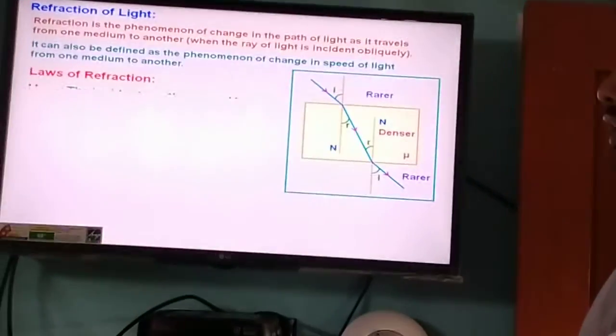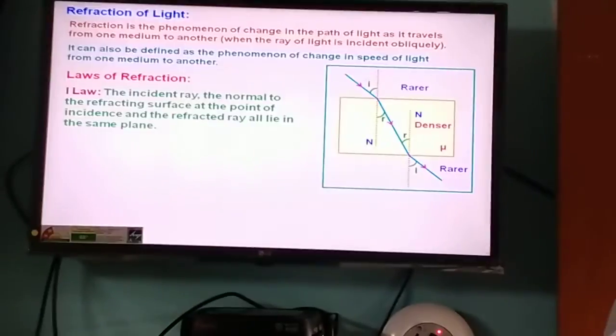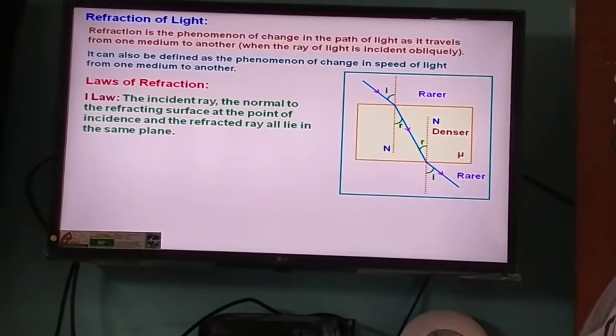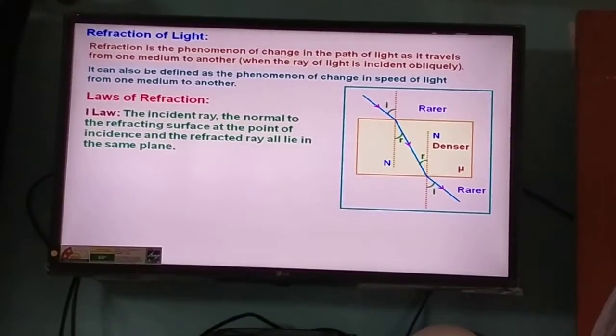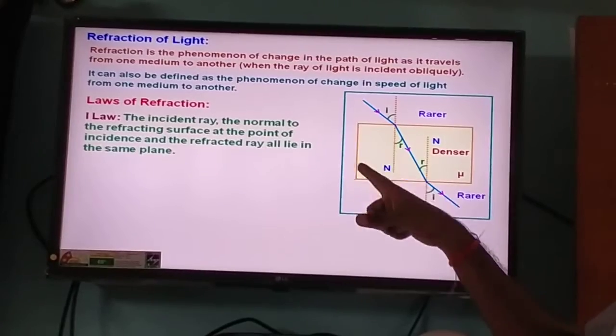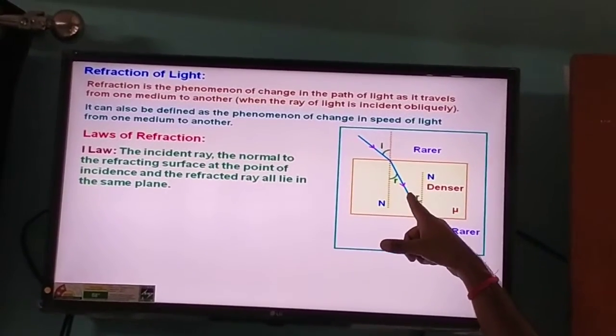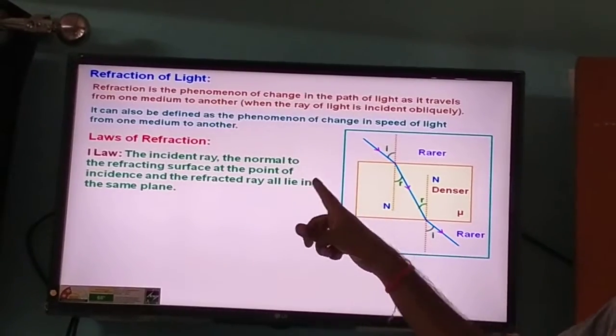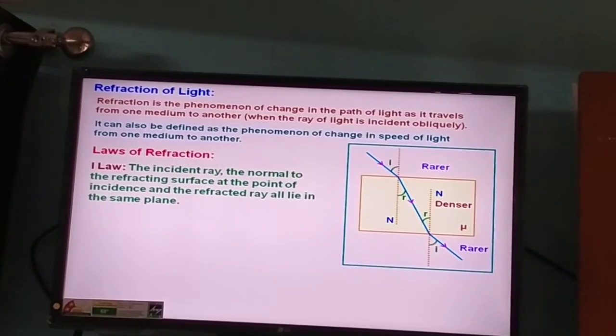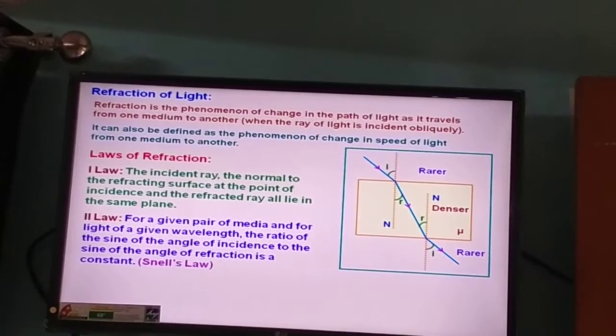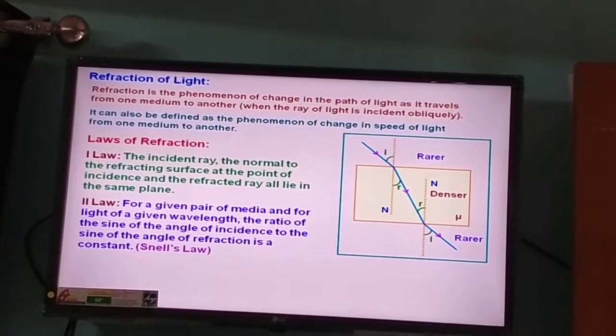इसके बाद लॉज ऑफ रिफ्रैक्शन ऑफ लाइट. What are the laws? The first law: incident ray, normal at the refracting surface and refracted ray all lie in the same plane. This is the first law of refraction of light. Now second law.